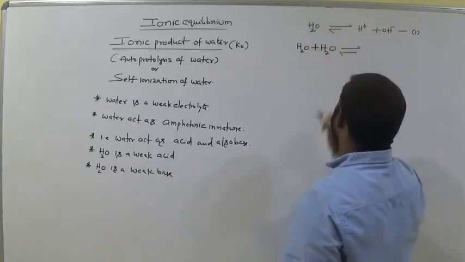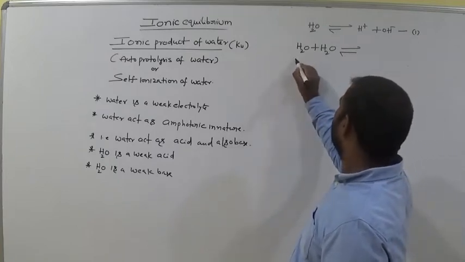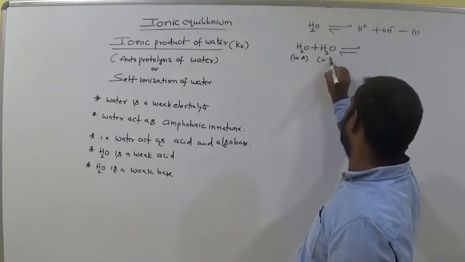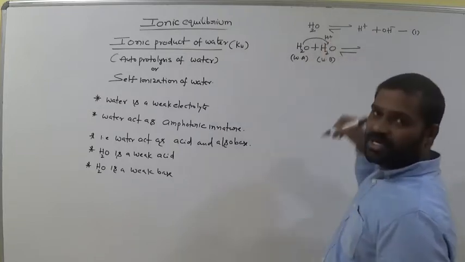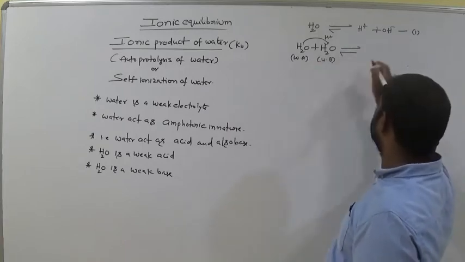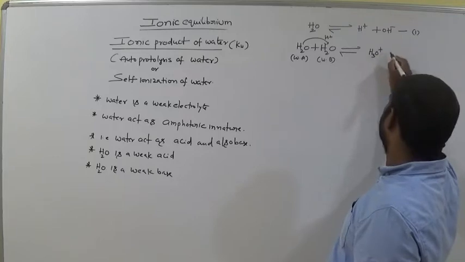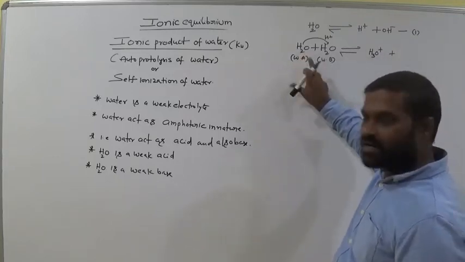It gives, suppose it is acid and base. Now this is a weak acid, and now it is a weak base, am I right? Now acid donates the proton to the base. Then what are the ions present here? Now it becomes H3O plus, and OH minus.